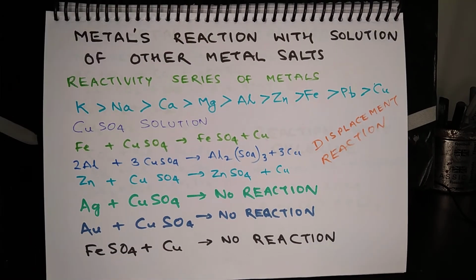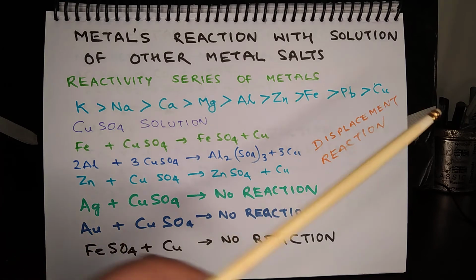What happens when a metal reacts with a solution of other metal salts? In the chapter on chemical reactions, you must have read about displacement reactions, in which a more reactive metal displaces a less reactive metal from the salt solution of the less reactive metal, and this shows some metals are more reactive than others.